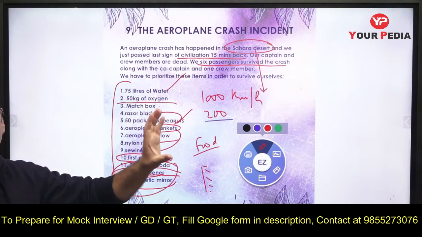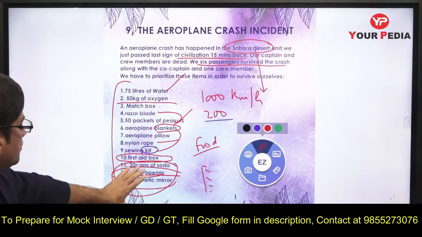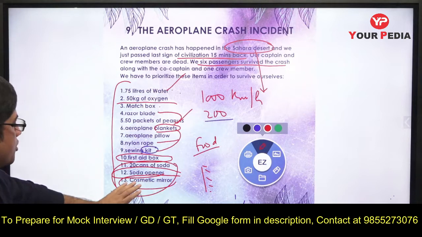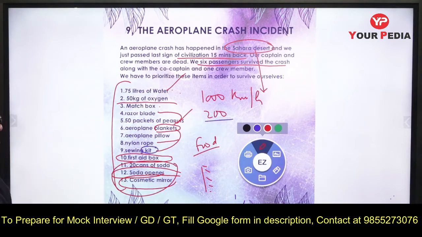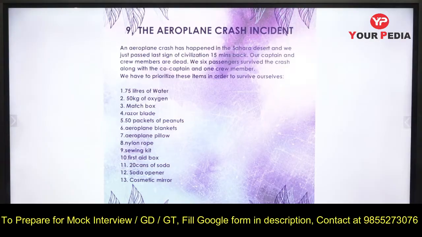So you put the things in categories, and then accordingly you keep on proceeding forward. At the end will be soda opener and cosmetic mirror, this will be at the end. And even pillow can be kept at the end because that may not be very, very important here. This is how you have to prioritize all the things.